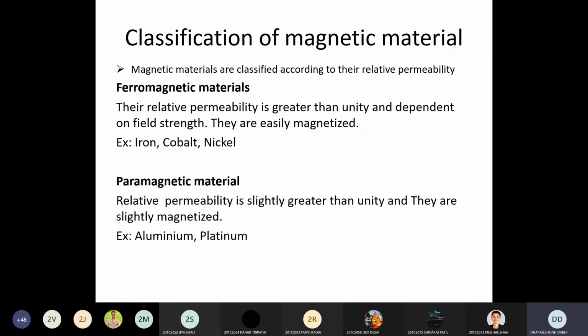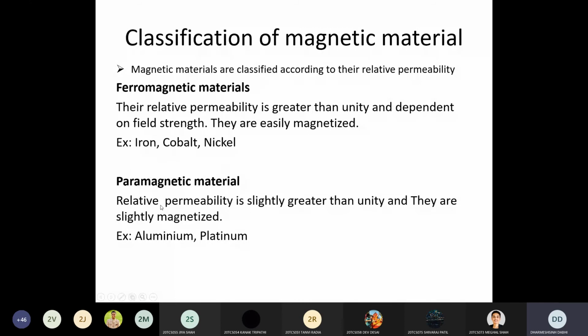Yeah. So if you want to see the practical side of this, if you have a permanent magnet and you take this permanent magnet near iron, cobalt or nickel, any one material, then you can see that the iron, cobalt, nickel very easily attracts to the permanent magnet with a large force. Clear? But when you take the permanent magnet near aluminum and platinum, then the aluminum and platinum will not be attracted to the permanent magnet with that much force, like iron, cobalt and nickel are.